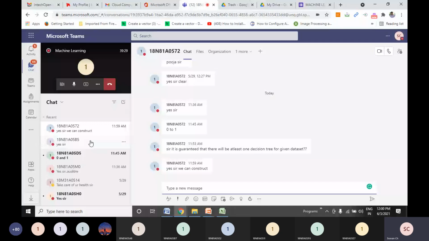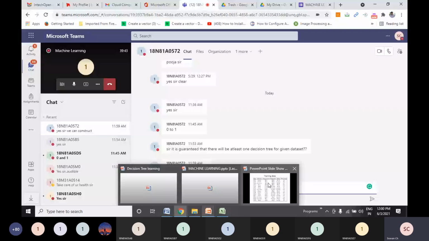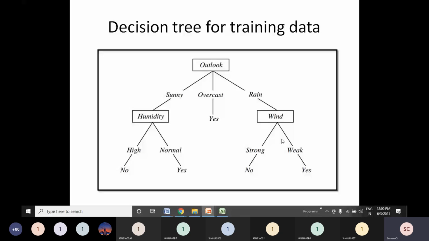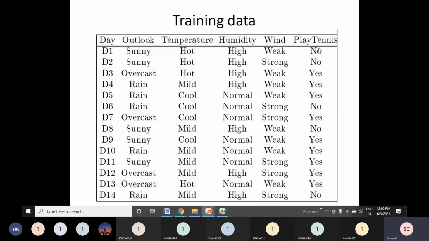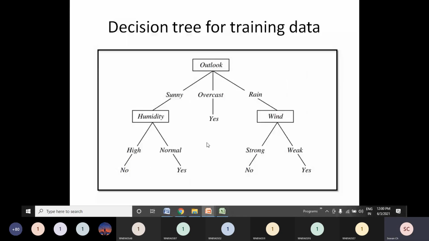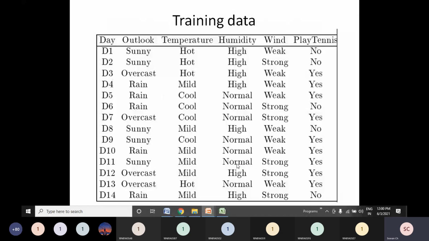So what will happen? I'll construct a decision tree, and in my decision tree, I will not find a leaf node called no. The outcome variable will become the leaf node. If the data set has all possible cases, both yes and no, then even in my decision tree I get yes and no leaf nodes. Suppose there are only 10 records, and all 10 outputs are yes, yes, yes. It means all 10 cases are positive outcomes.